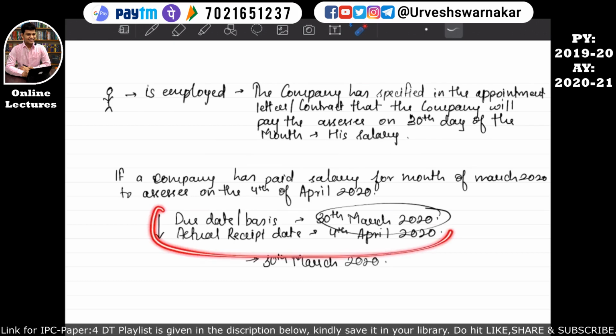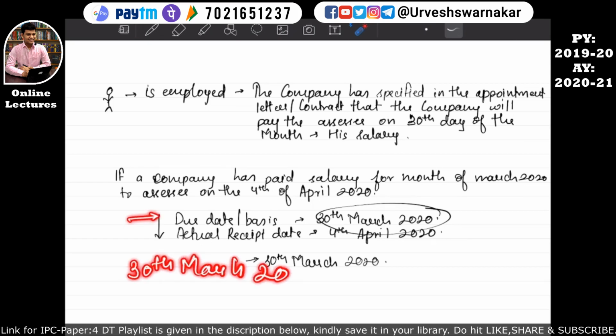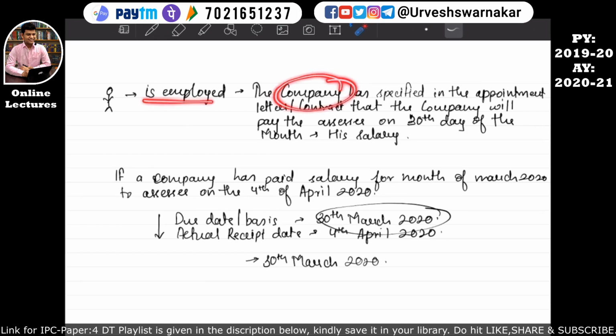So in our case over here, it will be considered that the actual salary has been received on 30th March 2020. So why was this provision brought into picture? Many times employees were asking the company to shift one month's salary to the next date, that is the next previous year. By doing this, the salary of March would not be taxable in the previous year 2019-20. I hope this is quite clear.